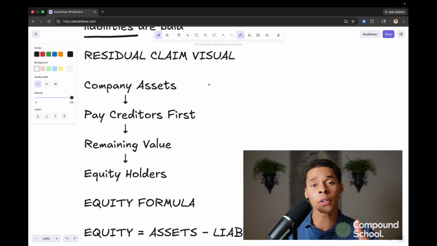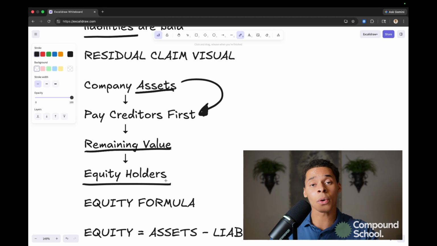So, to make my point clear, let me walk you through this quick flow. Let's say that there's some kind of bankruptcy or forced liquidation. To begin, we start off with the company's assets. And in the event of this negative outcome, we're going to have to pay creditors first. Okay? That's just how it works legally. But we don't pay creditors everything. Okay? We pay them a fixed amount of resources. And then after we pay them, we're going to have some remaining value left over. That remaining value, that residual value, is going to go to equity holders.